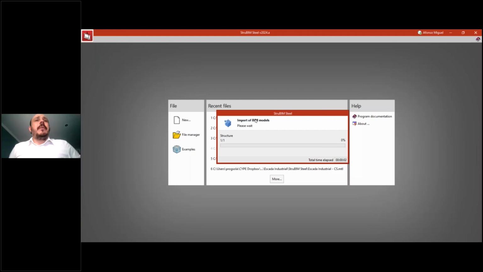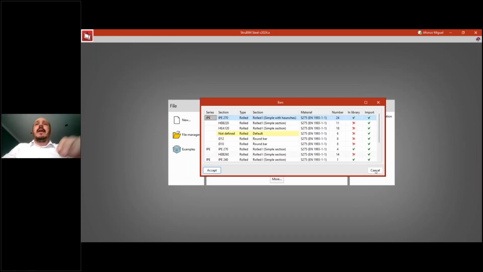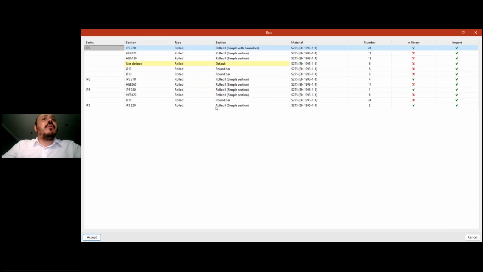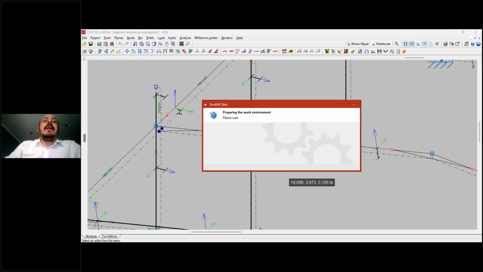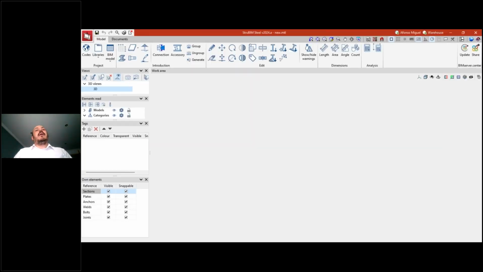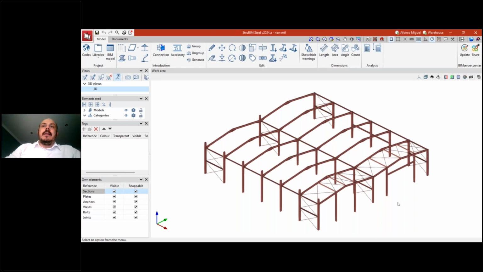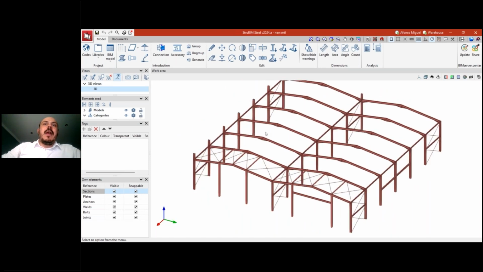Okay, so StruBIM Steel is importing the model, and here I can see that there are a lot of different profiles that were modeled in CYPE 3D that are not available in my library at StruBIM Steel, but that I can import now, and then they will be available also in my StruBIM Steel library. Okay, so let me import it, and let's wait for StruBIM Steel to prepare the work environment, and we'll see the structure here at StruBIM Steel. Okay, so everything was imported.